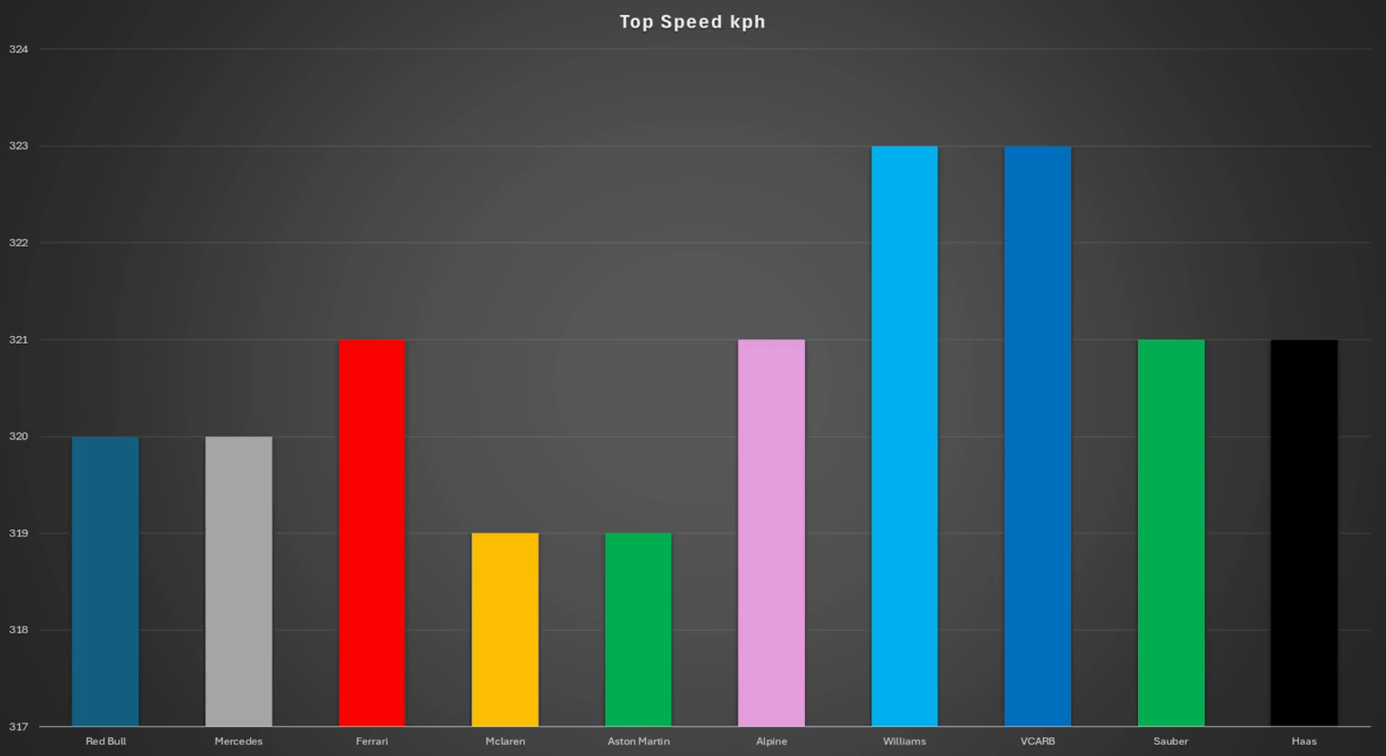In general, it has to be said, everyone's top speed was actually lower than Friday, indicating that most teams probably increased the amount of downforce that they were running from Friday to Saturday.